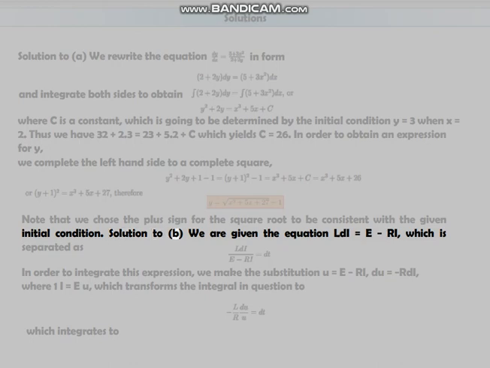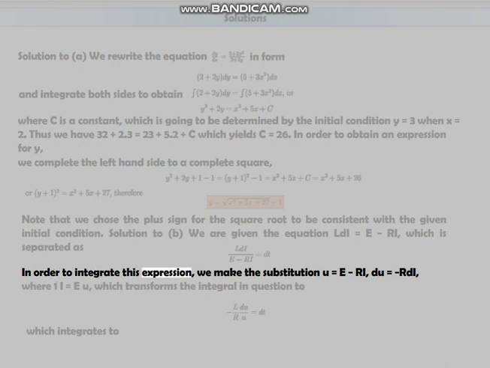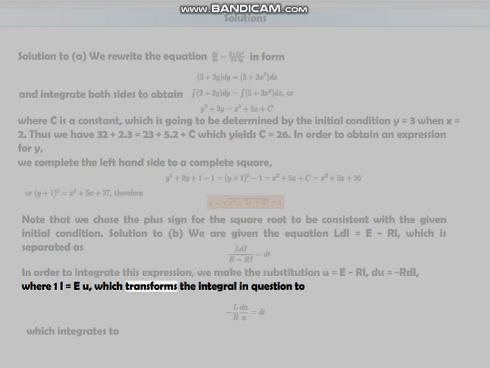Solution to B. We are given the equation dI/dt equals e^{-t}, which is separated as, in order to integrate this expression, we make the substitution u equals e^{-t}, du equals -e^{-t}dt, which transforms the integral in question to, which integrates to